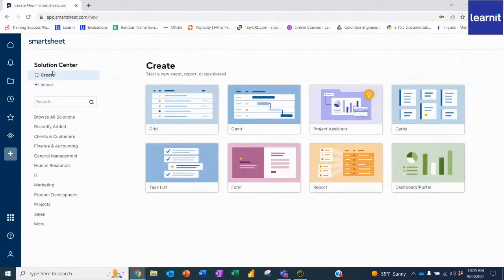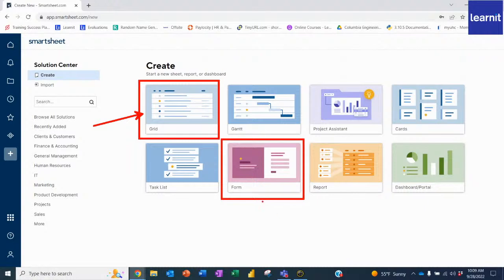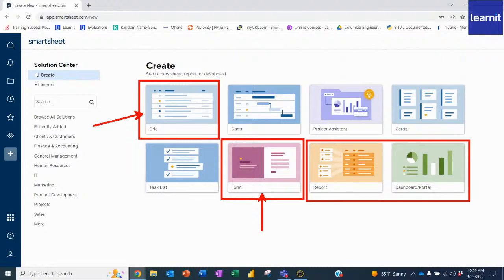But I'm just going to simply go to create, where I can create from scratch any of these, whether it's a grid, which is the most popular one that you're going to want to utilize, or maybe you want to create a form to gather data, which we may talk about today, or you'll see here reports and dashboards. Just so you know, these two do not work right away. You can't use these unless you already have data in a grid or a Gantt or a task list. You can pull a report from one of these, or you can create a dashboard with information from these. But you can't just click into a dashboard and expect it to work.